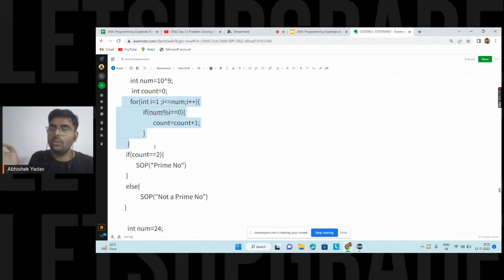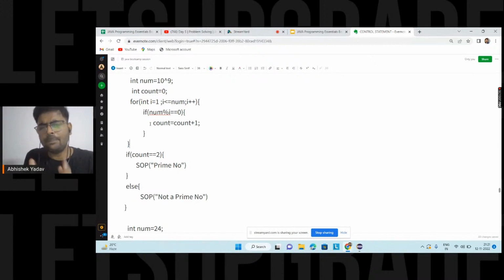I have to optimize the time complexity. So I have to go back from where I started, and see at which point my time complexity is increasing. On that basis, I have to observe the pattern, and on that basis, I have to optimize my code. So this is the main basic funda of solving your problem statement. Any problem statement you are getting, you have to use the same concept.